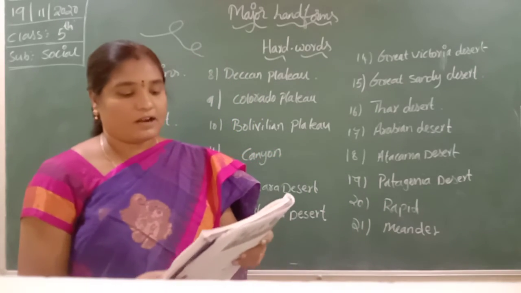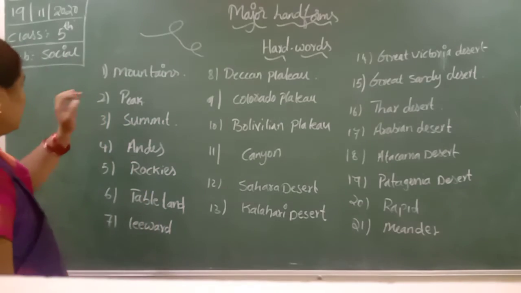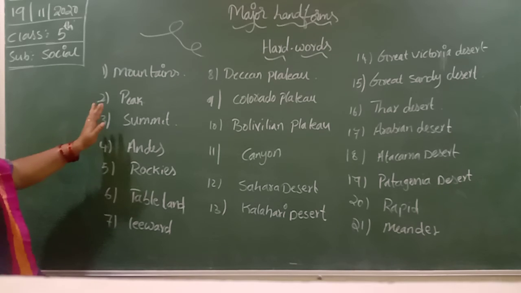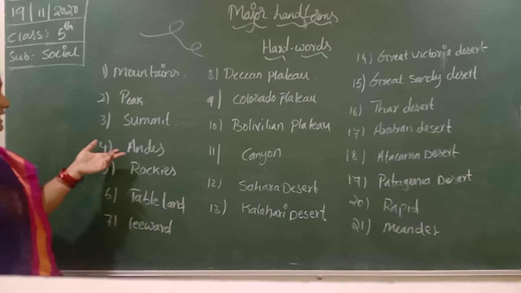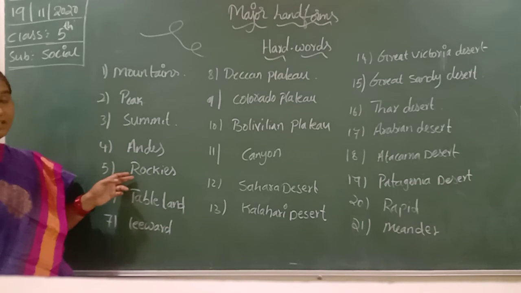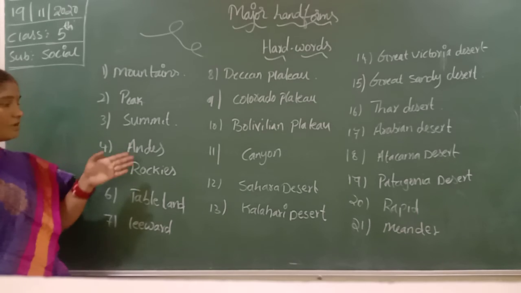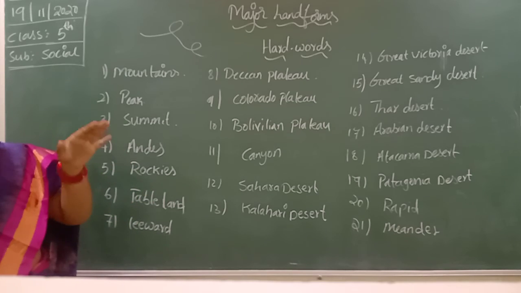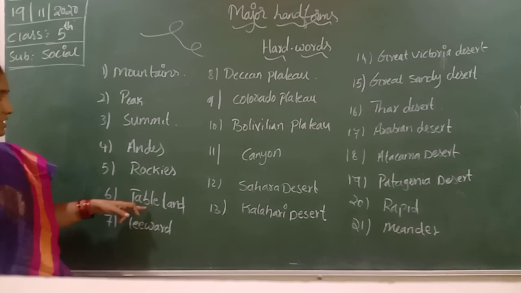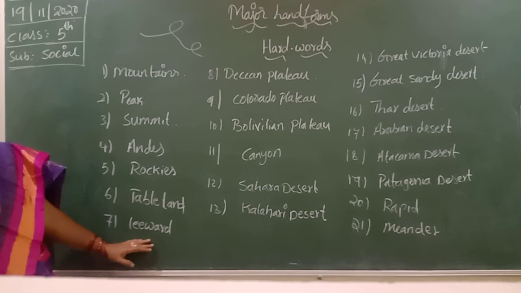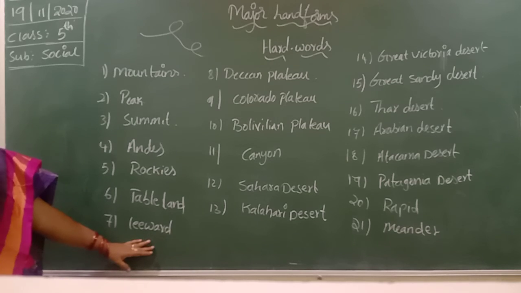Okay, now children, the hard words are completed. Once again, I will repeat the hard words. Mountains, peak: the conical shape of a mountain is known as a peak, or also called a summit. Andes is an example of South America, Rockies of North America. Tableland: the land area at a high level, so plateaus are known as tableland. Leeward: the land area surrounded by hills that gets very little rainfall.